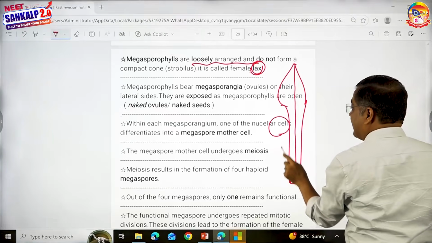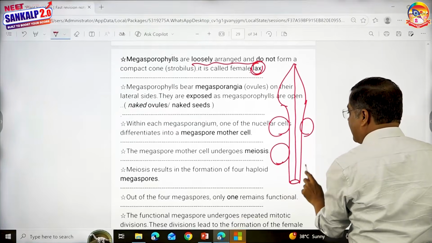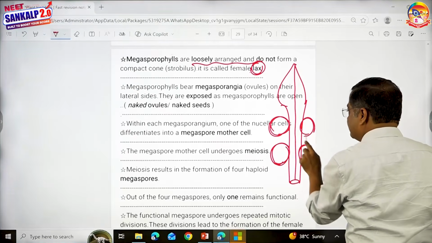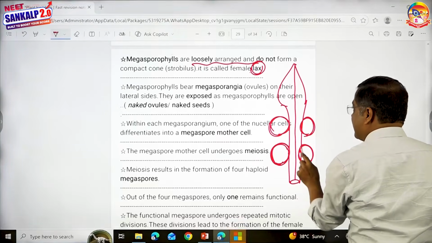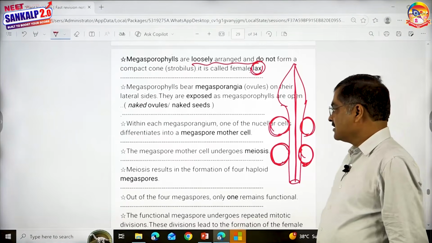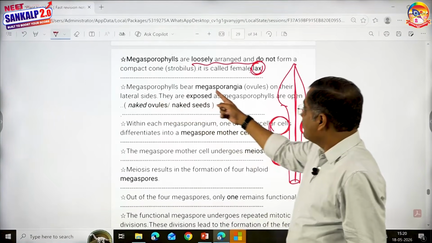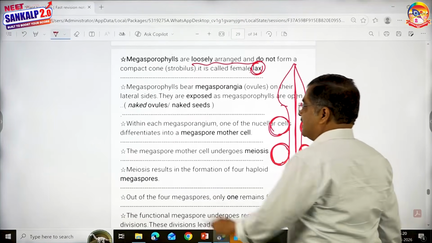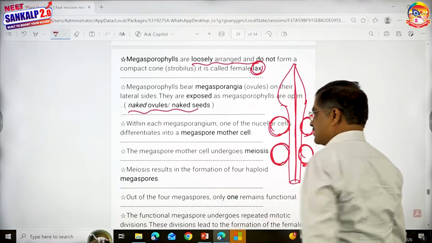And these are the megasporangia, very important. Look here, these bags are naked, you can see them. Naked ovules, very typical of gymnosperms. All right. So megasporophyll bear megasporangia on the lateral side. They are exposed and open. Naked ovule. This point is important.